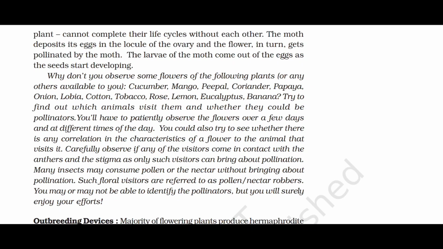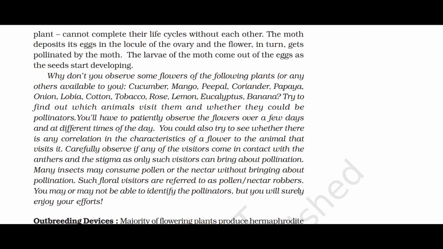Why don't you observe some flowers of the following plants or any other available to you? Cucumber, mango, peepal, coriander, papaya, onion, lobia, cotton, tobacco, rose, lemon, eucalyptus, banana. Try to find out which animals visit them and whether they could be pollinators. You'll have to patiently observe the flower over a few days and at different times of the day.